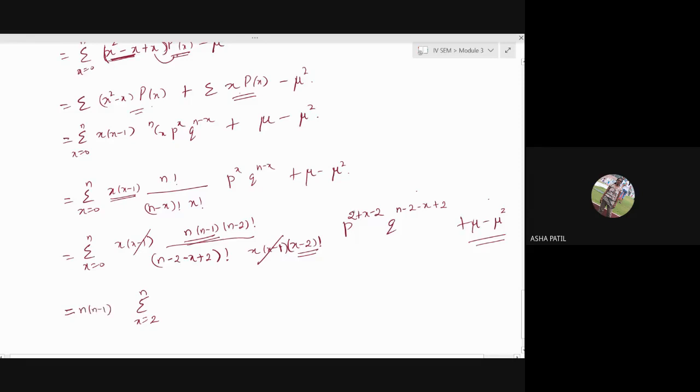Then here you are left with n minus 2 factorial divided by n minus 2 minus (x minus 2) factorial, then x minus 2 factorial. p square, again we'll split it, p square separate and p raised to x minus 2, q raised to n minus 2 minus (x minus 2), plus mu minus mu square.